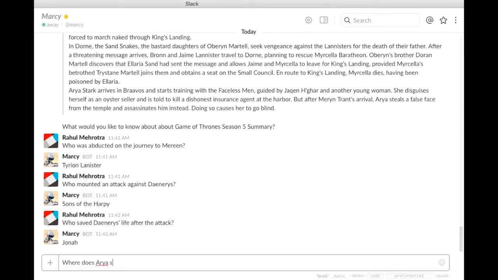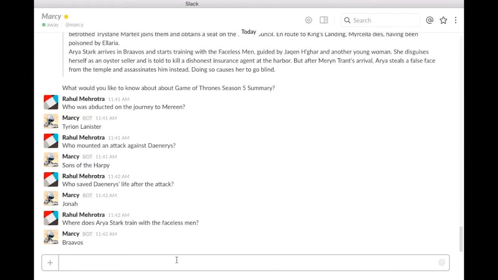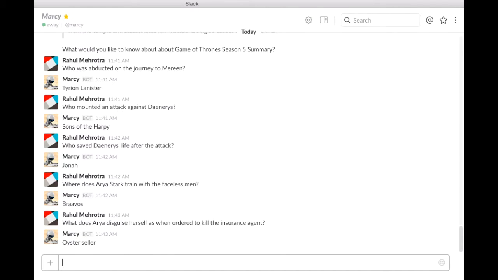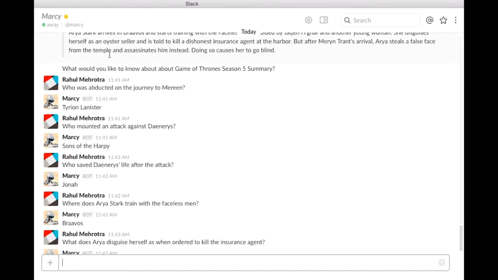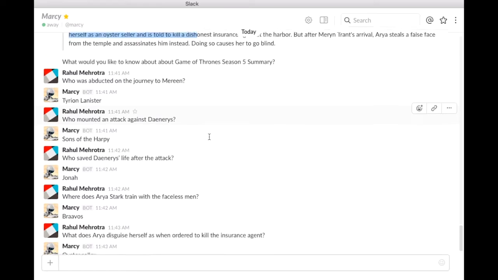Next, let's ask a few questions about Arya Stark. Where does Arya Stark train with the Faceless Men? The answer for this comes from the last paragraph here. Arya Stark arrives in Braavos and starts training with the Faceless Men. What does Arya disguise herself as when ordered to kill the insurance agent? From the same paragraph, we see that Arya Stark disguises herself as an oyster seller, which our system answers correctly.